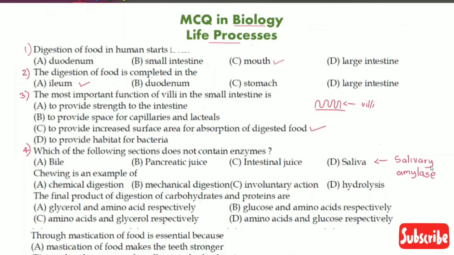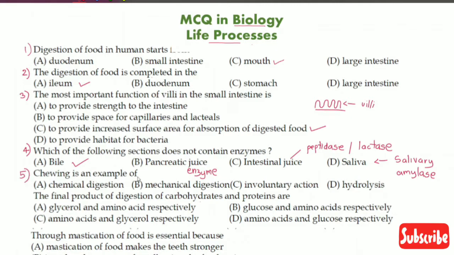Intestinal juice is a mixture of many enzymes. Some of the enzymes present in intestinal juice are peptidase or lactase. Pancreatic juice contains pancreatic enzymes like pancreatic amylase. And bile juice doesn't contain any enzyme. So this is the correct option. Let us move on to question number 5.